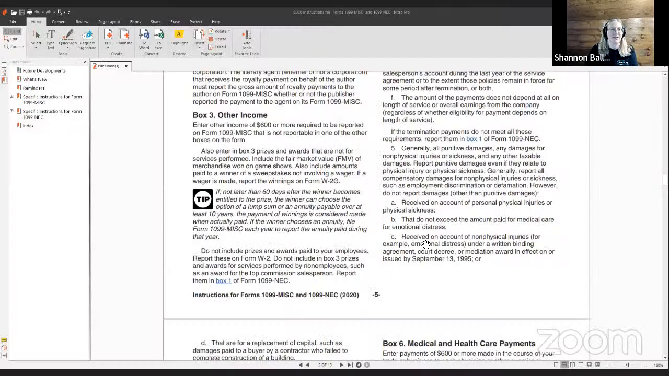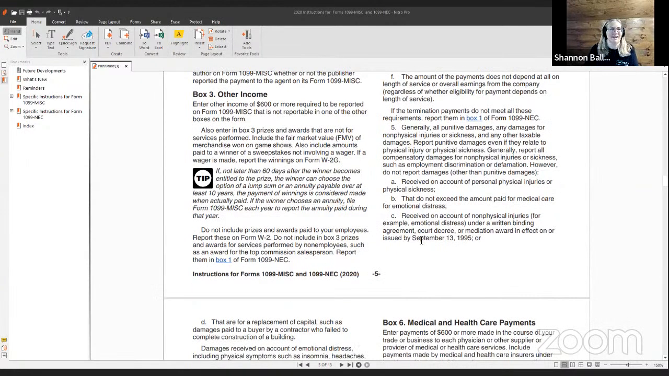I am going to share my screen with the instructions on them. Today's topic is box 3 on the 1099 miscellaneous, other income. Enter other income of $600 or more required to be reported on Form 1099 miscellaneous that is not reportable in one of the other boxes on the form. Also enter in box 3 prizes and awards that are not for services performed.